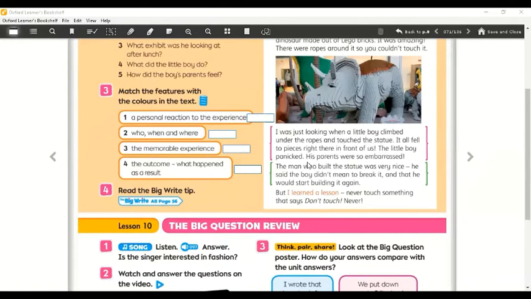The little boy panicked. His parents were so embarrassed. The man who built the statue was very nice. He said the boy didn't mean to break it and that he would start building it again. But I learned a lesson. Never touch something that says don't touch.